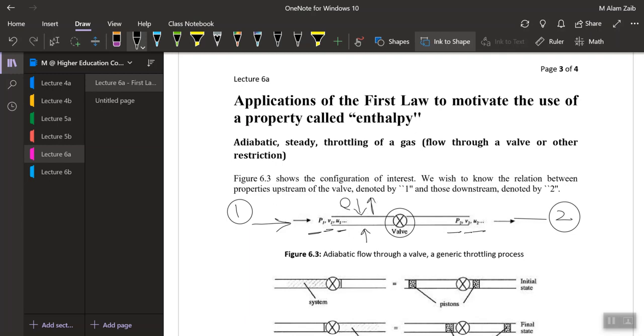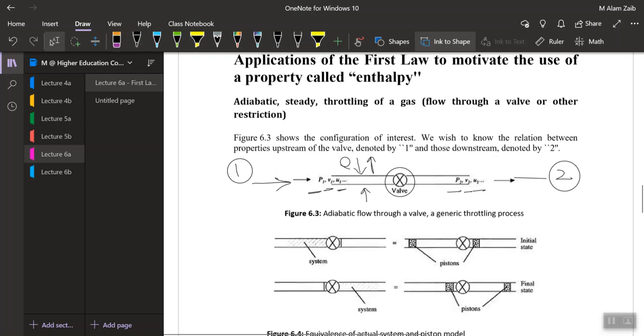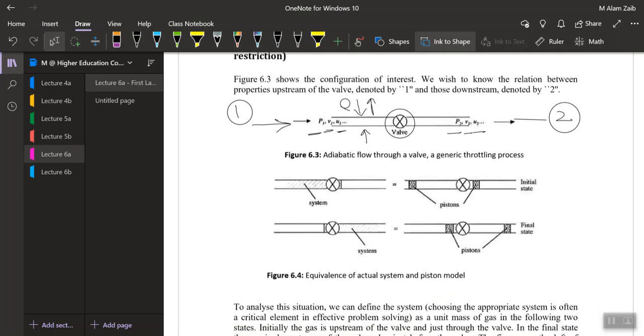So the process is adiabatic, and the process is also a steady flow. Steady flow means there is no change in the kinetic energy, no change in the mass, and no change in the velocity. So first things first, we would define what we mean by the upstream and the downstream process, or in other words, what state 1 is and what state 2 is. Let's imagine, in the above pipe,